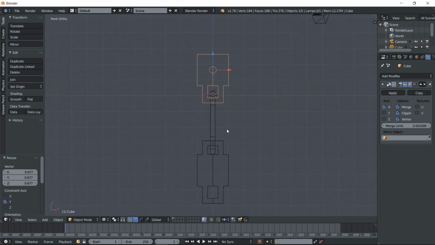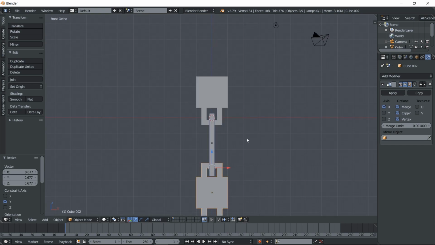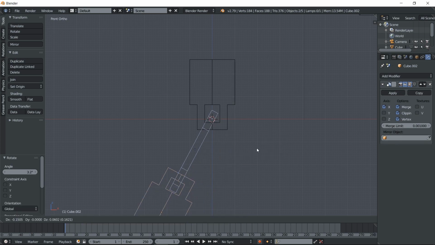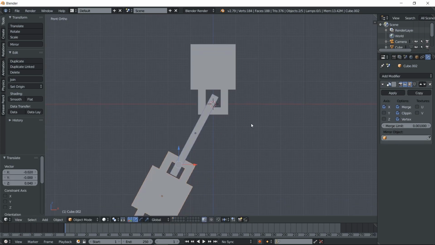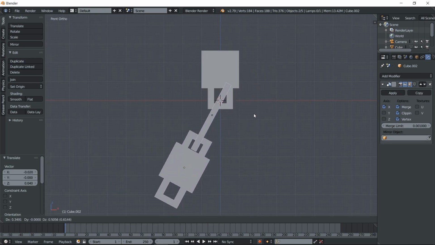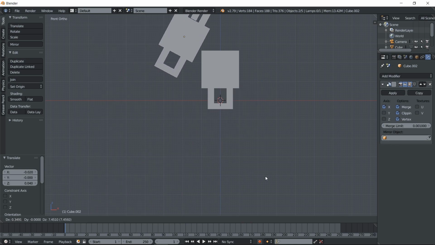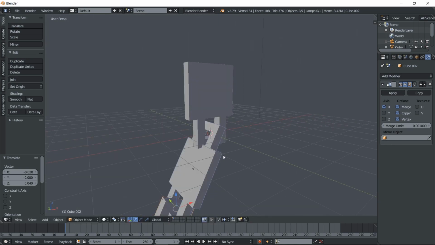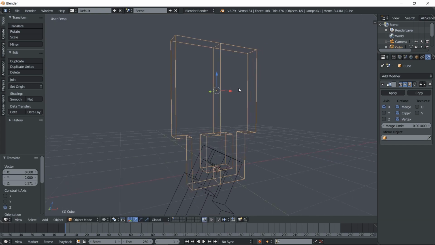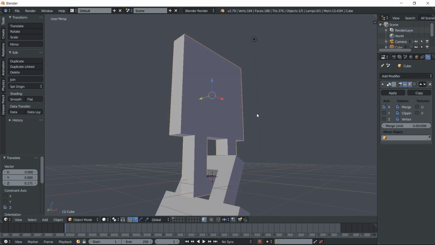Same with the other. Okay, we will rotate this to make it link. Okay, press G to move this thing. Okay, nice.